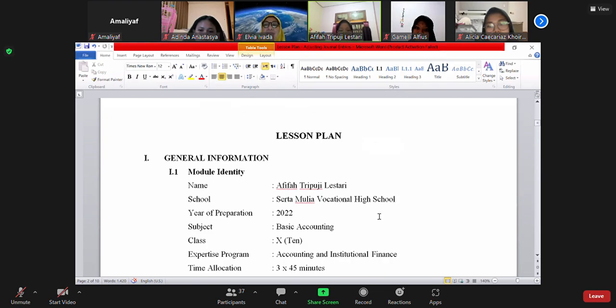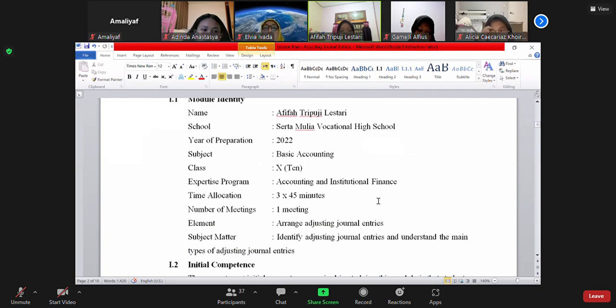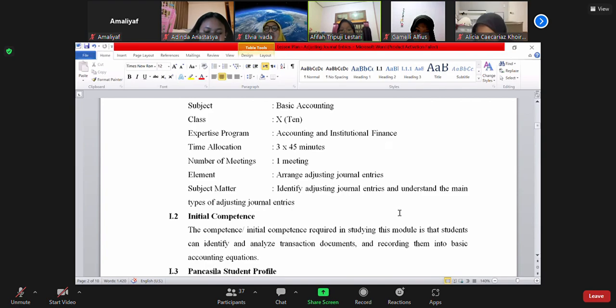For the school, it is Septamuli Vocational High School. The year of preparation is 2022. The subject is basic accounting. The class is grade 10. The expertise program is accounting and institutional finance. The time allocation is 3 times 45 minutes. The number of meetings is 1 meeting. The element is arranging adjusting journal entries. And the subject matter is to identify adjusting journal entries and understand the main types of adjusting journal entries.